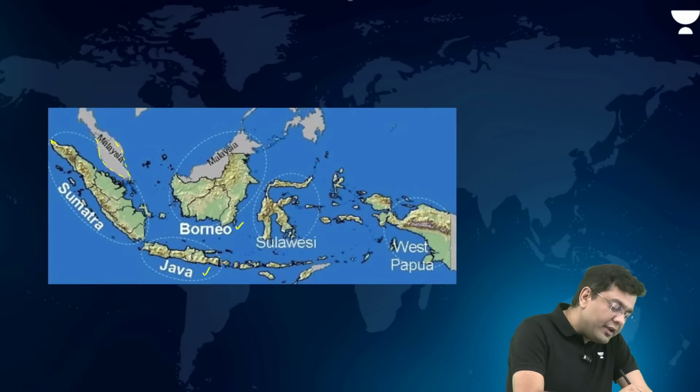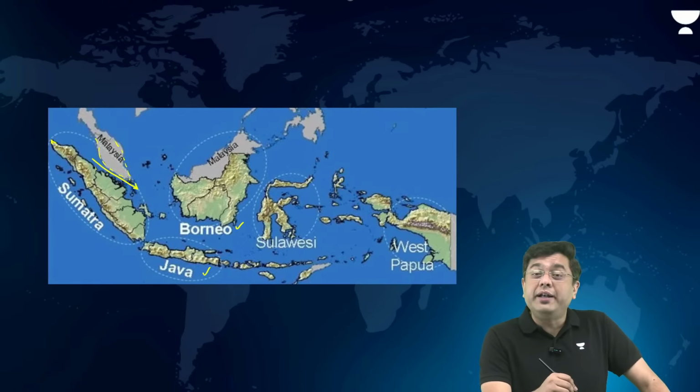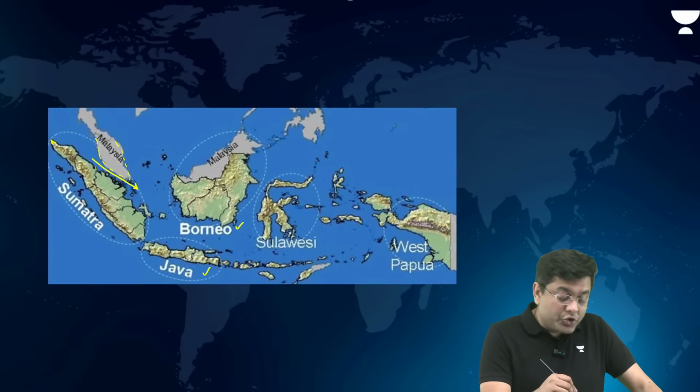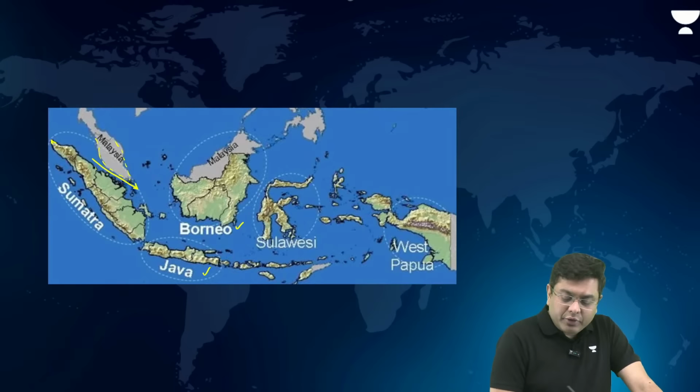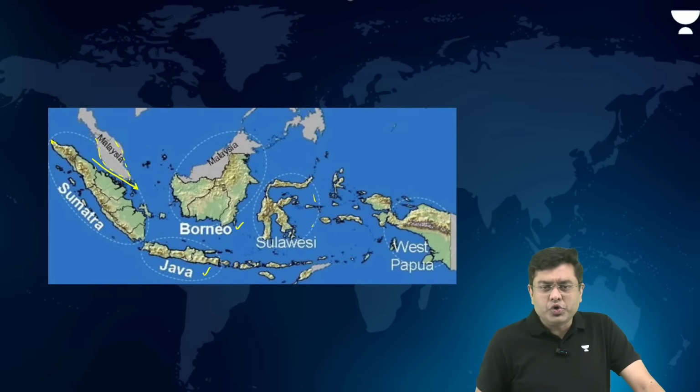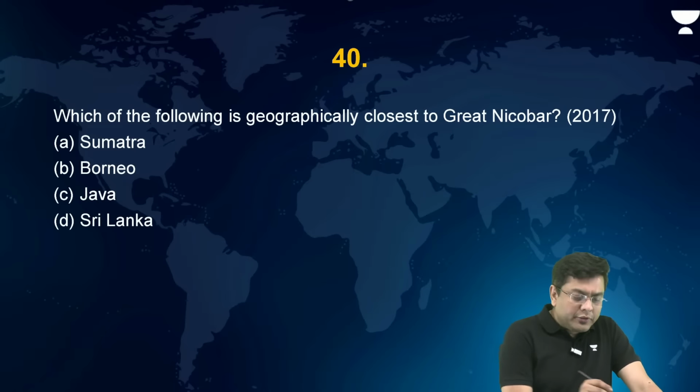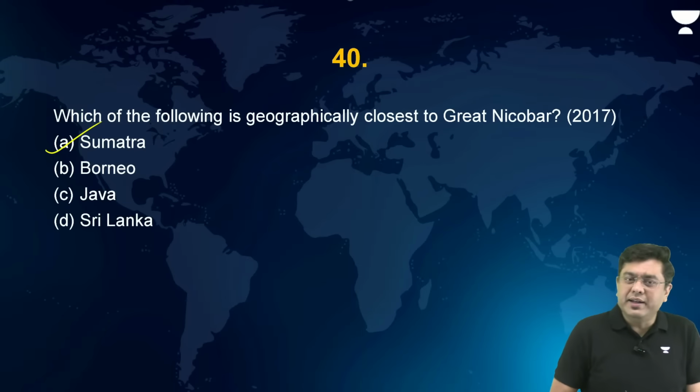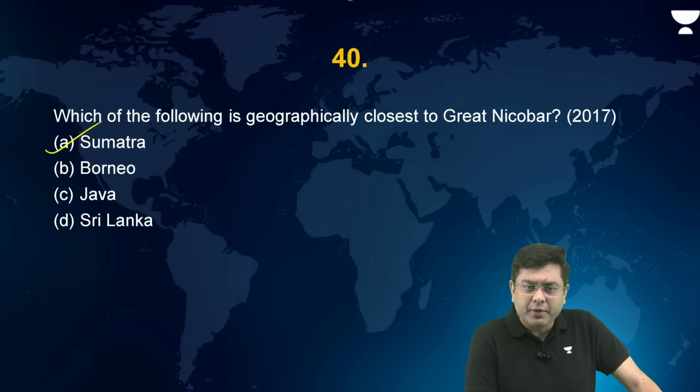Here you will have the very important choke point in the form of the Malacca Strait, right? Then you have the Sulawesi and the West Papua. So that is basically the distribution in general, right? So here, which of the following is geographically closest to Great Nicobar? Answer is Sumatra. Okay, I hope this is understood.